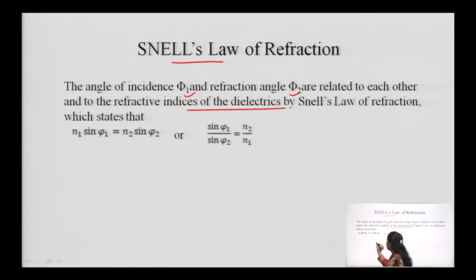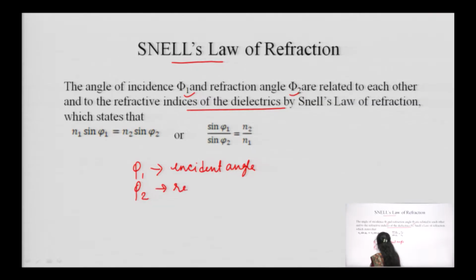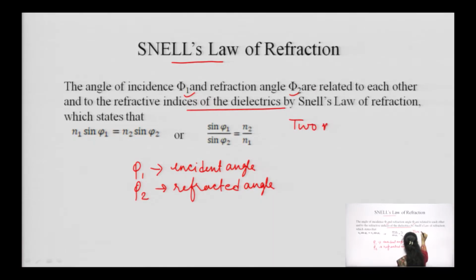Here we are considering that phi 1 is the incident angle, phi 2 is the refracted angle, and again in Snell's law two media having two different refractive indices are required.